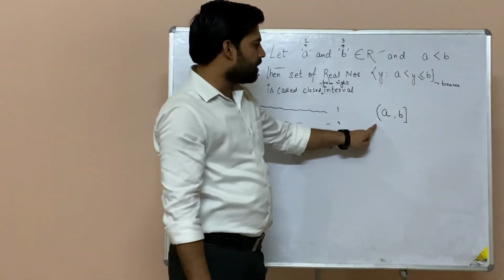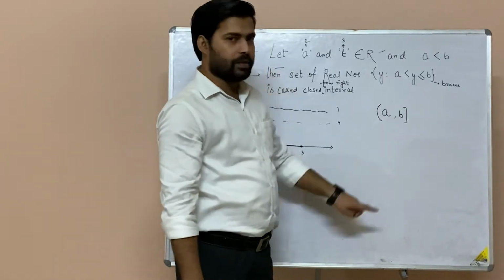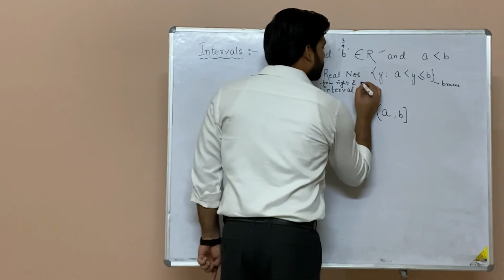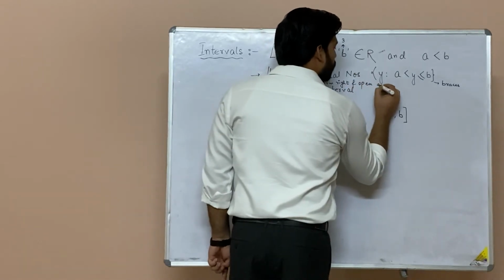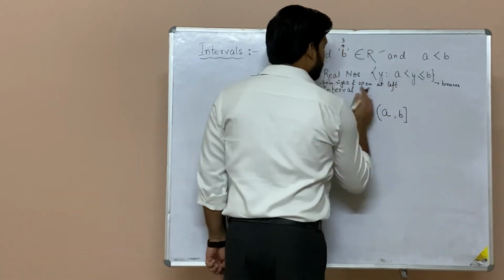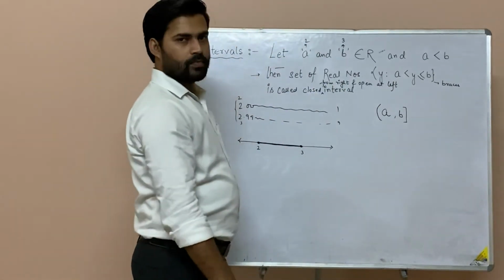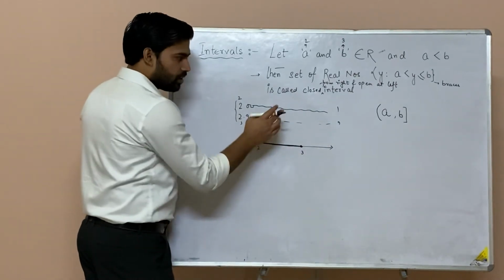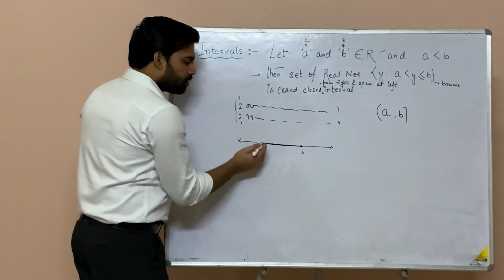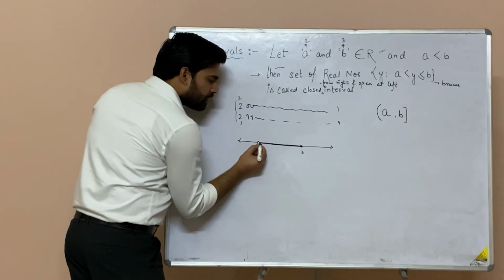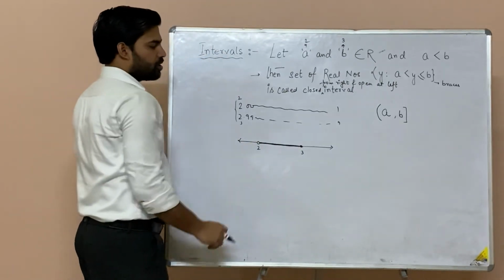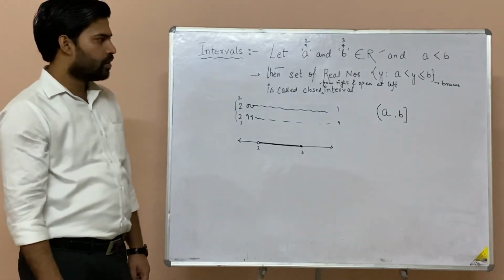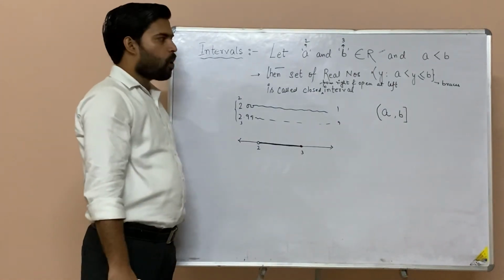So this becomes open at A and closed at B. You can call it closed at right and open at left. Am I clear? So the left portion you will show by a circle and the right portion is closed. This is the graphical representation. Pause the video to note it down.